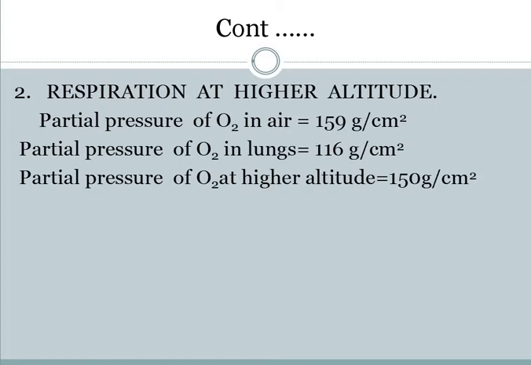But outside, now there is a decrease in the pressure, so intake of oxygen will be a little difficult. That's why pilots feel uncomfortable at higher altitudes as compared to when they are on the ground.